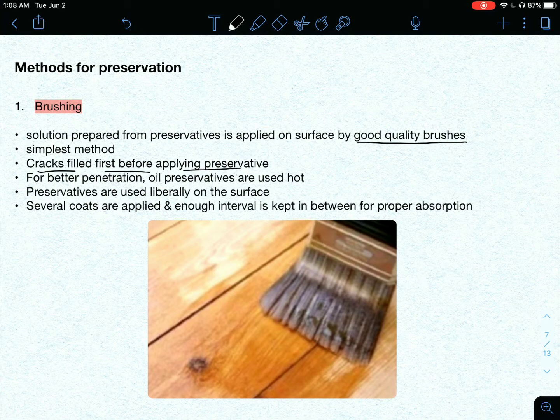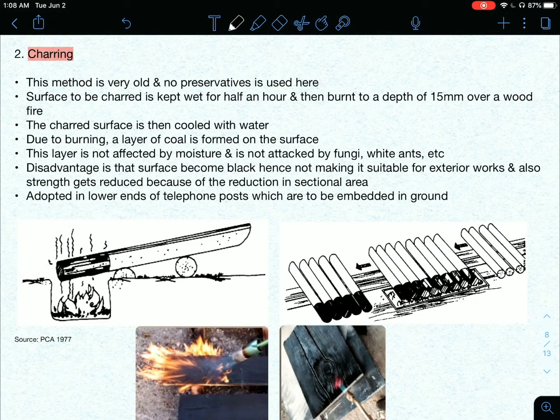And if oil preservatives are used, they have to be used hot for better penetration. And preservatives have to be liberally used. We shouldn't be stingy on that. Then several coats are applied, like 2 to 3 coats, and sufficient interval should be given for proper absorption.